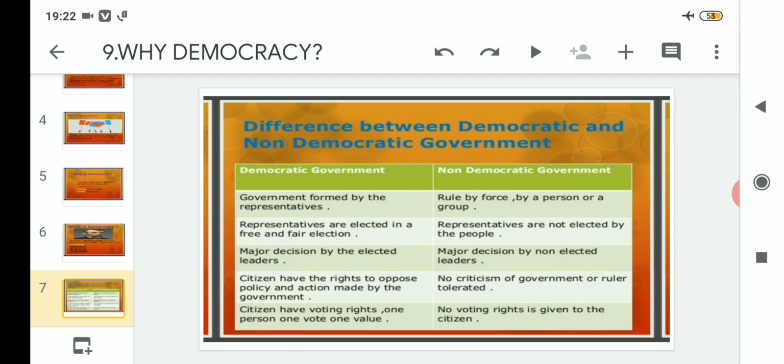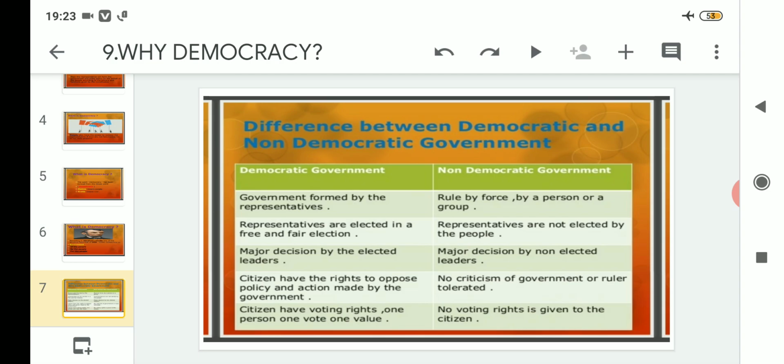If we talk about non-democratic government, we can take the example of Pakistan. But remember that Pakistan is also following a democratic form of government. But in between that, what happened? Once upon a time, the military general of Pakistan, whose name was Pervez Musharraf, took over the democratic form of government by force.